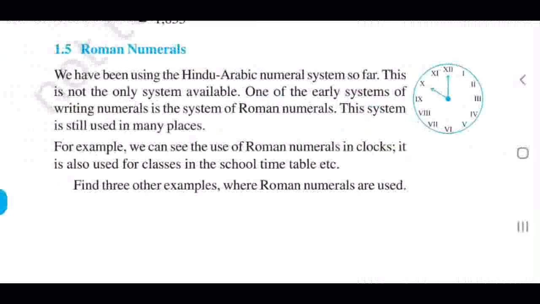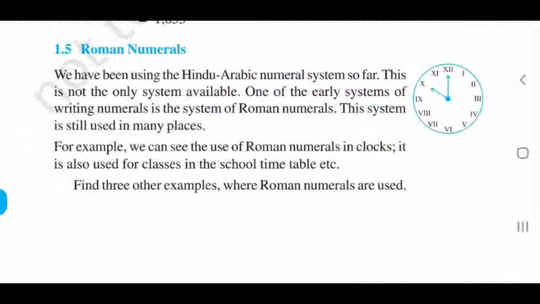In our school, in front of your classroom, how is the class written, do you remember? 6th A, 6th B. Or your last year 5th A, 5th B, 5th C and all. That notation is called Roman numerals.